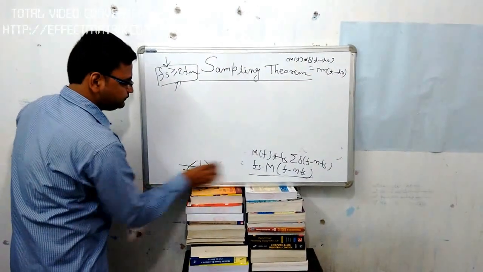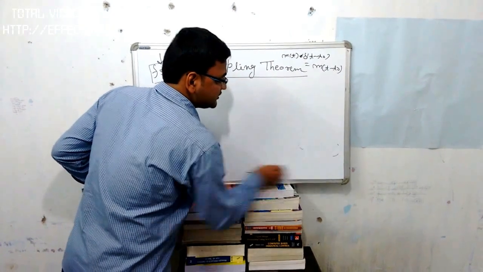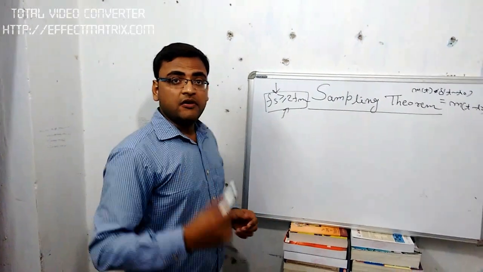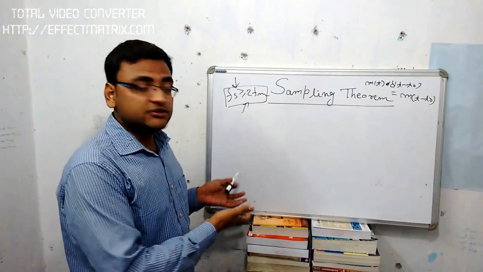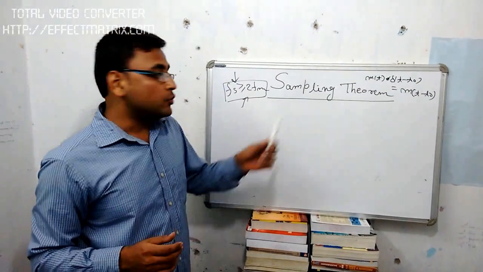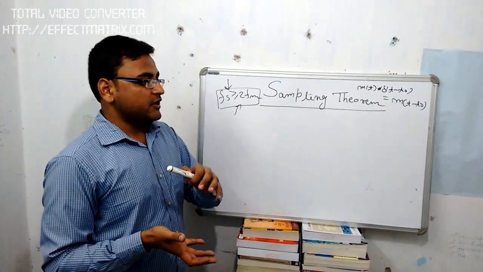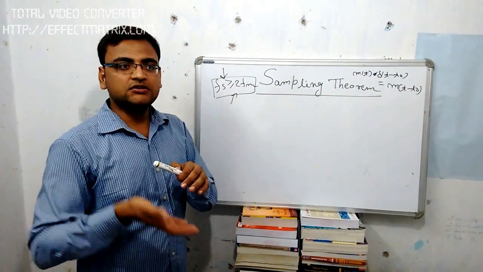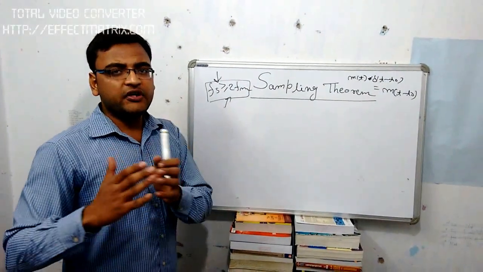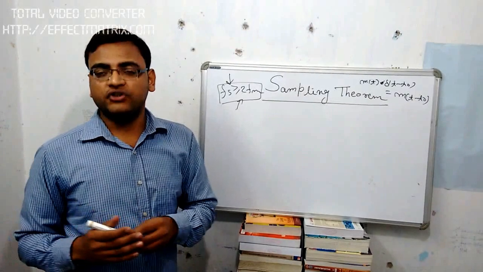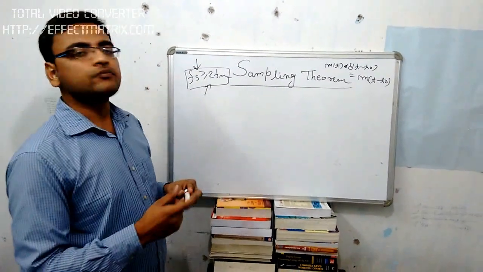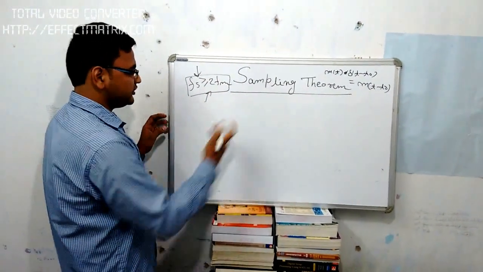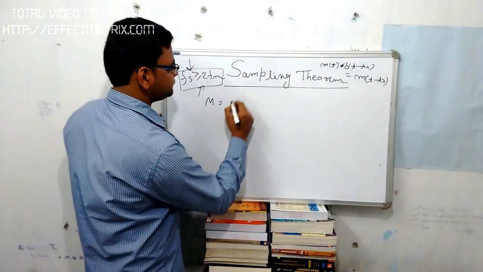What we have discussed earlier: we have seen the message signal, we have seen the impulse train, then we multiplied both signals, then we saw the frequency spectrum of both, and we found that the multiplication of both time domain signals in the frequency domain is nothing but the shifted version of the message signal in the frequency domain. Okay, so now we will discuss the Nyquist criteria, and first the spectrum of the sampled message signal.